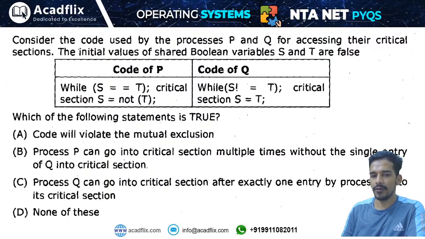So here it is written, option C: process can go into the critical section after exactly one entry by process P. Okay, it is written that by process P into its critical section.